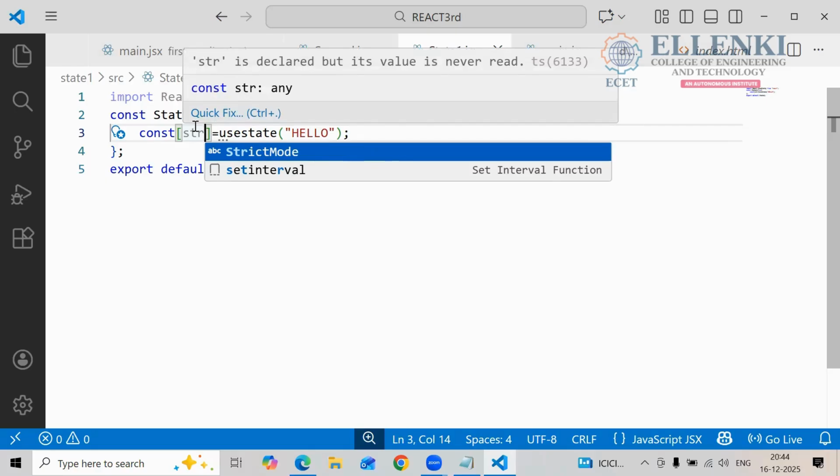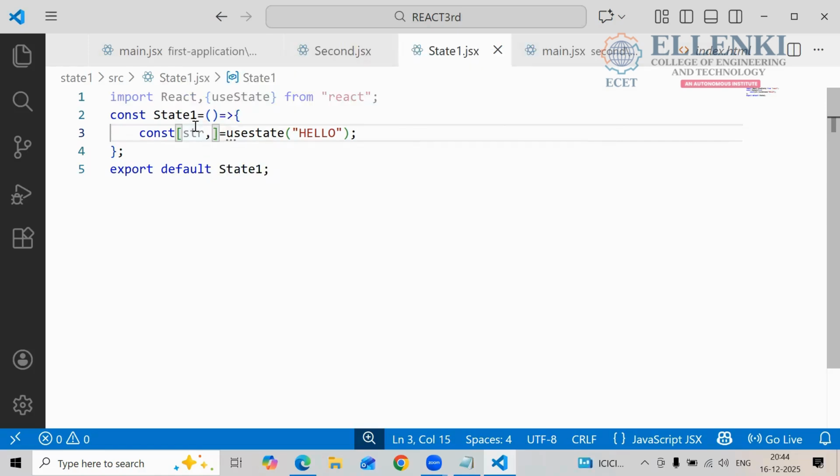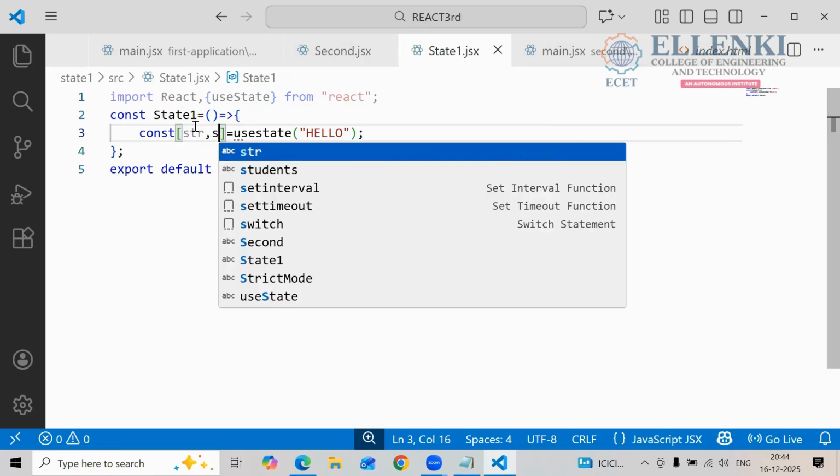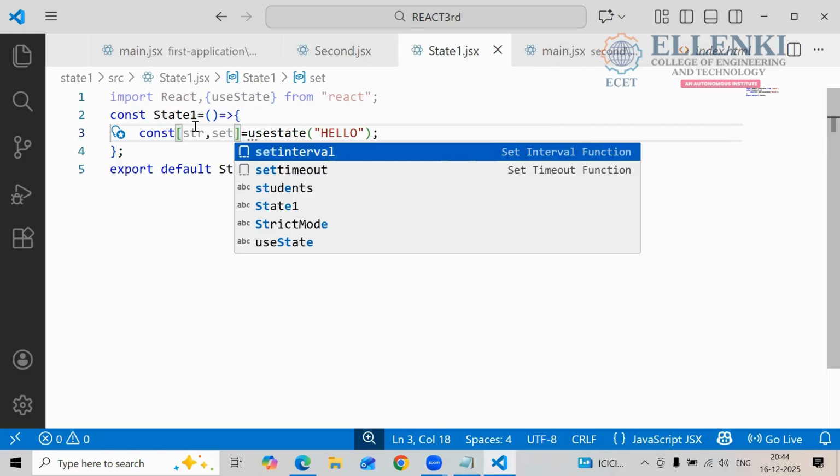If I want to change the data, you can change the data in React.js easily. To change the data in your React.js, we use the set keyword. After set, you write the variable name beside it. Is it clear to everyone? If you want to modify the data in your React.js program, you take one variable, and before that variable name, what do you have to keep? Set.